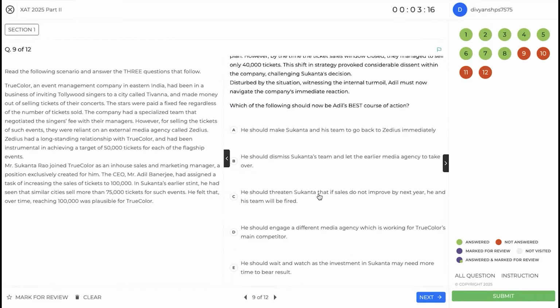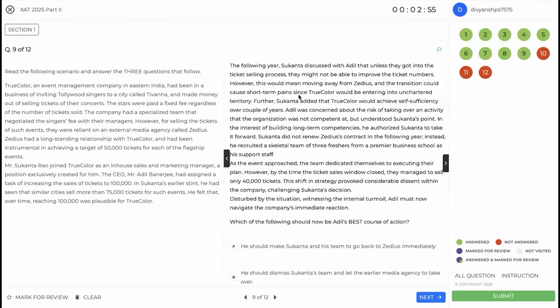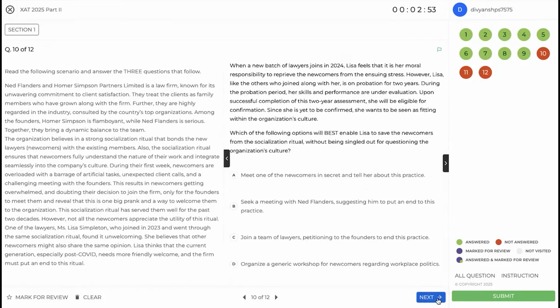No. He should threaten Sukanta. I mean, threatening is not going to be ethical anyways. And you actually signed off on this, and you were told that there would be an initial dip. So this is not feasible. He should engage a different media agency. Again, this is also overreaction. He should wait and watch, as the investment may need more time to show results, which was already something Sukanta has pointed out. So this will be the right answer here.